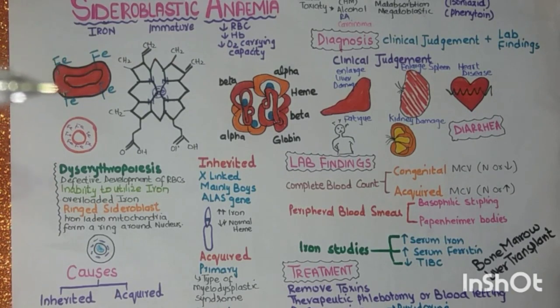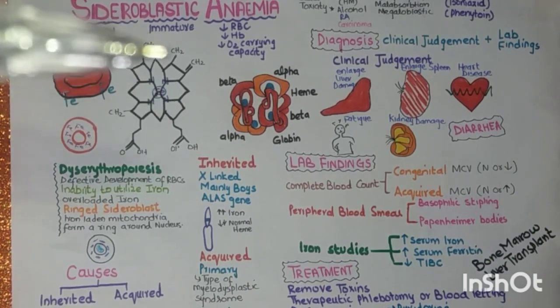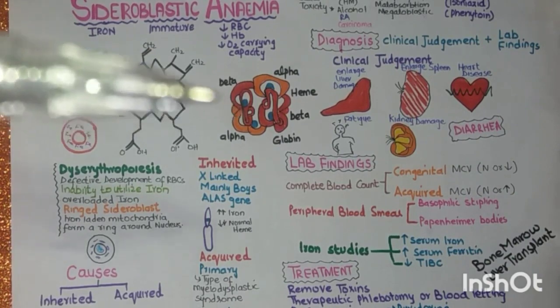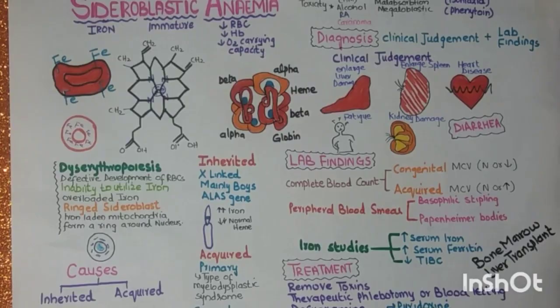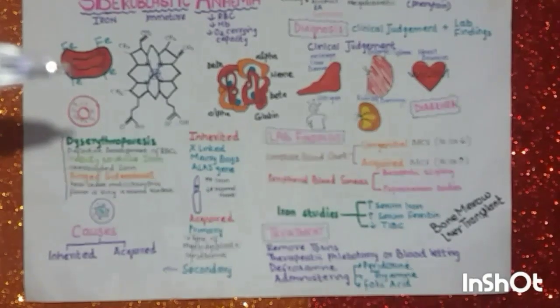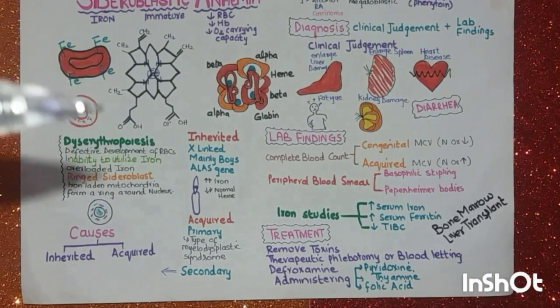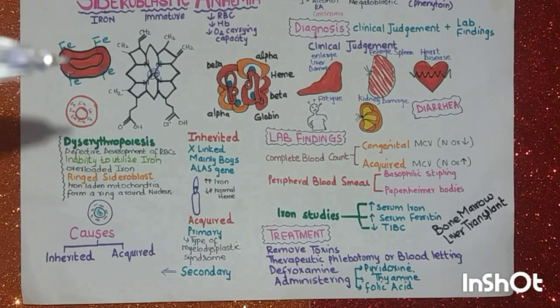So, sideroblastic anemia is a group of blood disorders characterized by impaired ability of the bone marrow to produce normal red blood cells. In this condition, the iron inside the red blood cell is inadequately used to make hemoglobin despite normal amounts of iron. Ring sideroblastic anemia is the form of anemia in which the bone marrow produces the ring sideroblast rather than the healthy RBCs.